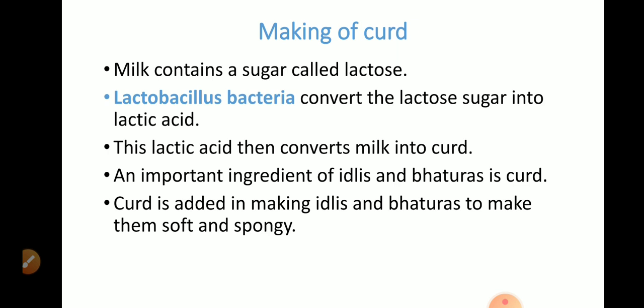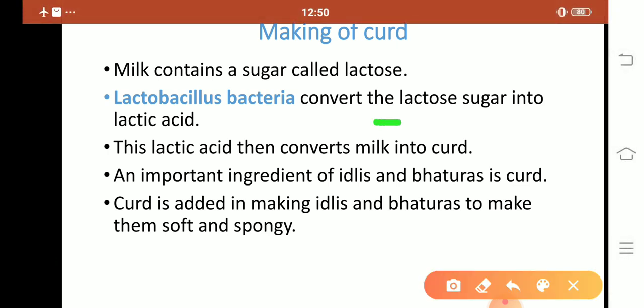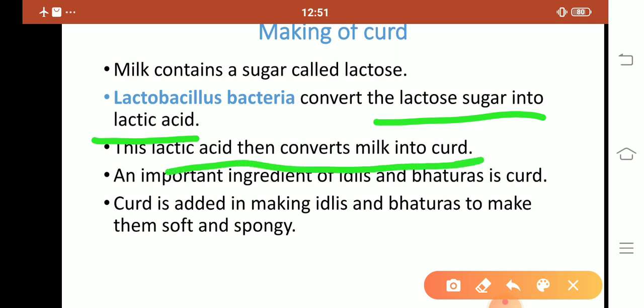A quick revision: milk contains sugar called lactose. Lactobacillus bacteria convert lactose sugar into lactic acid. Lactic acid then converts milk into curd. An ingredient of idli and bhatura is curd. Curd is added in making idli and bhatura to make them soft and spongy.